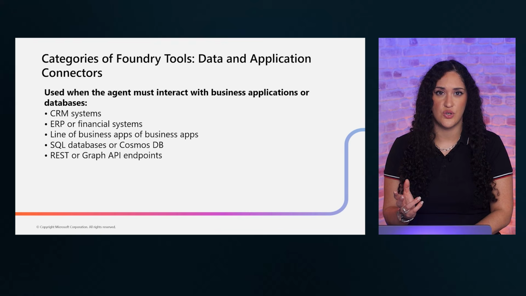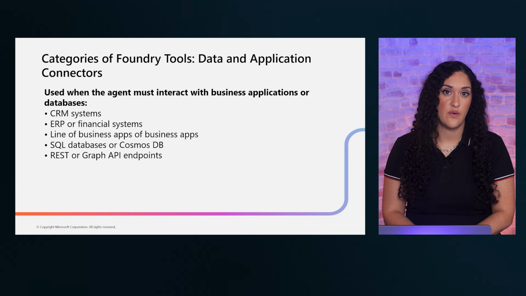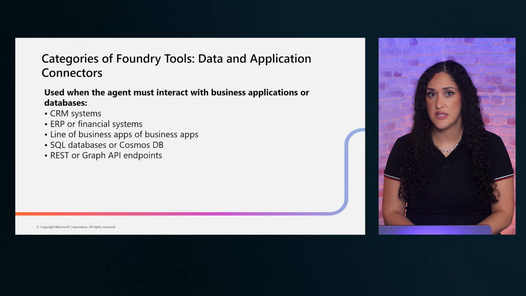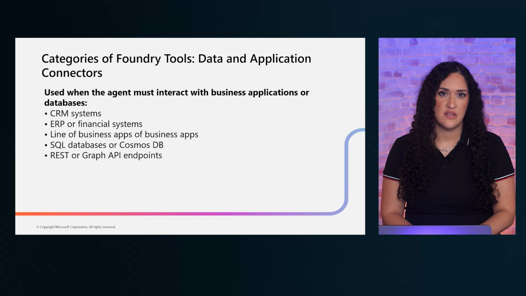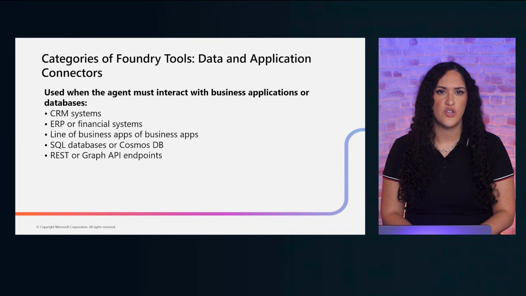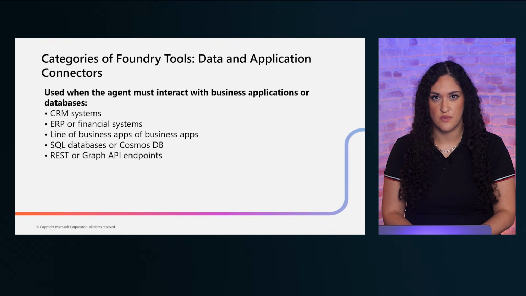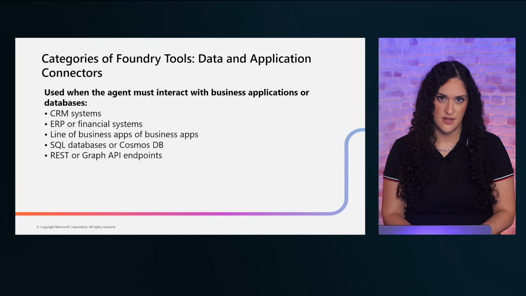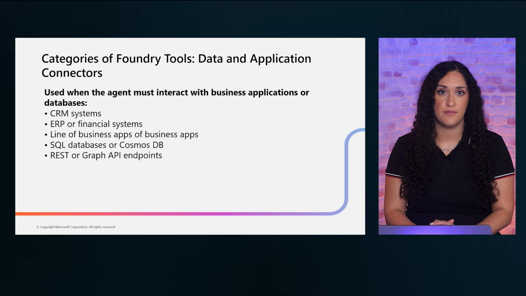Data and application connectors are for interacting with your business applications and databases. This includes CRM systems, ERP platforms, financial systems, line of business applications, and more. When your requirement involves reading or writing to an existing business system, these connectors are what you need. The advantage of using established connectors rather than building custom integrations from scratch is reliability, security, and reduced maintenance. Always check whether a native connector exists before building something custom. It will save you time and reduce the support burden.